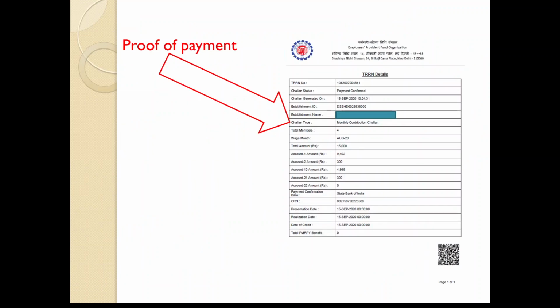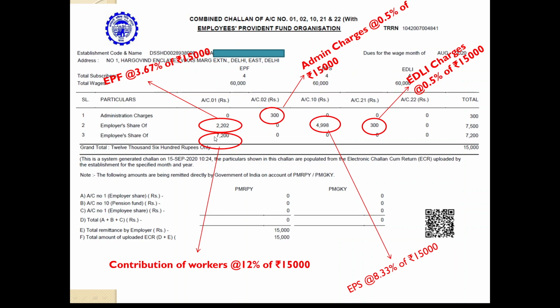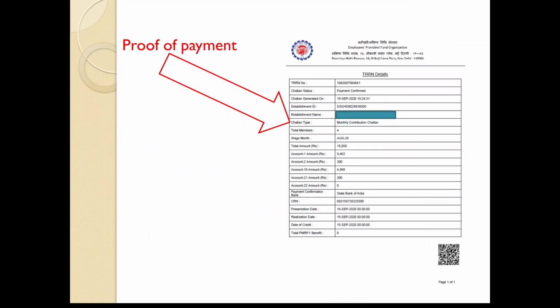Okay, so you can see the payment receipt here. This is just for example, you can see the total amount of 15,000. This is the payment confirmation receipt. He has actually deposited 15,000. Though he is depositing 15,000, he cannot claim 15,000. Why? Because out of 15,000, 7,200 is the contribution of workers. This point we should keep in mind. So this is one such receipt to verify EPF.